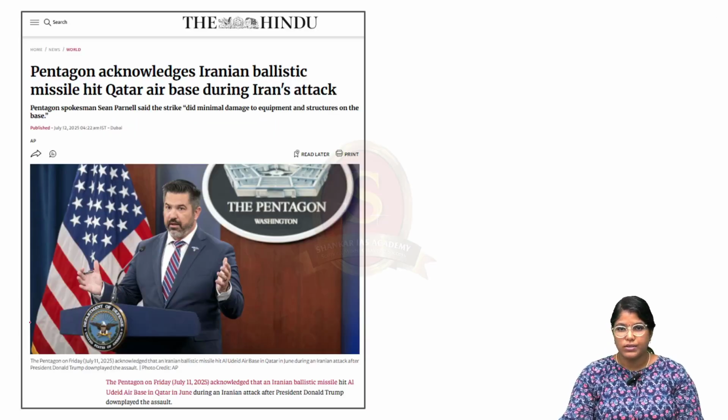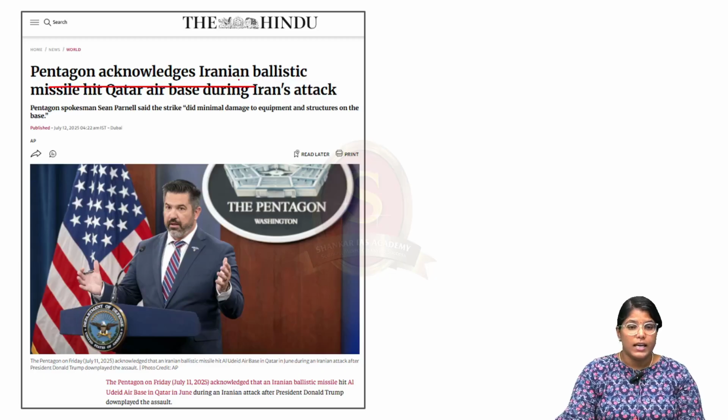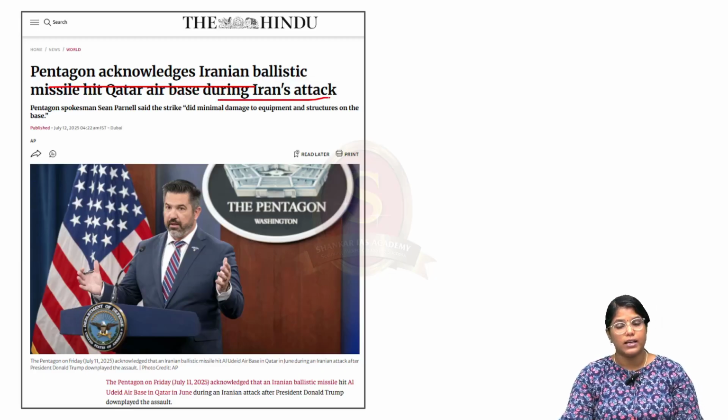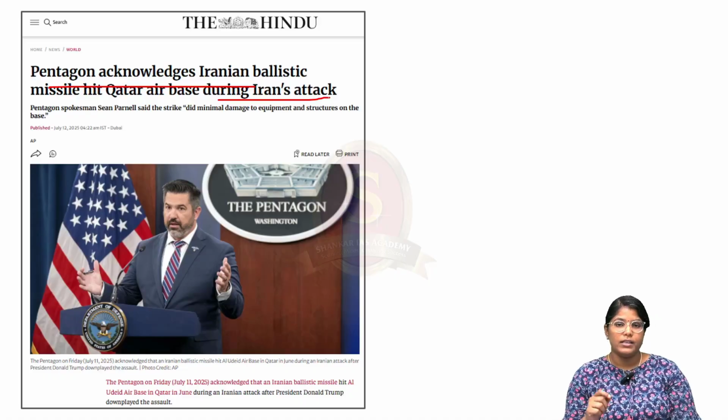Now look at this news article. The title of the article reads, Pentagon acknowledges Iranian ballistic missile hit Qatar air base during Iran's attack. So here the Pentagon is nothing but the Defense Department of the United States of America. They have acknowledged that an Iranian ballistic missile has actually hit the Qatar air base.